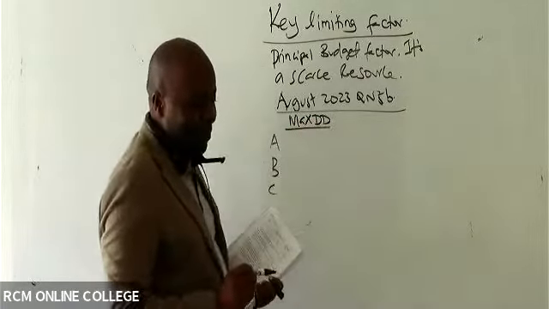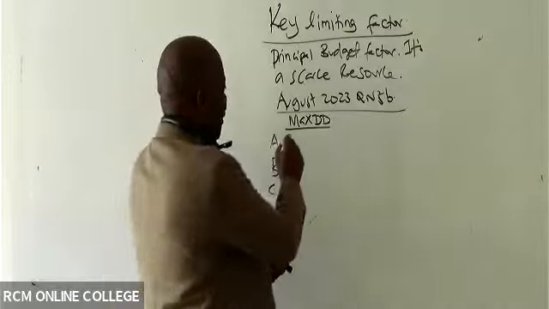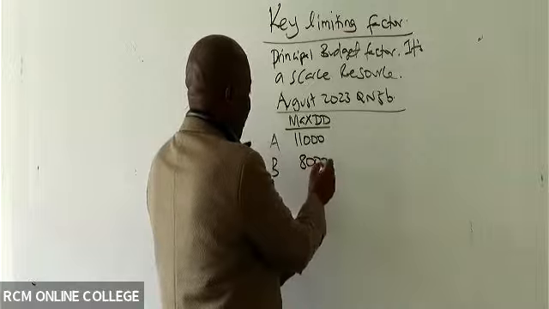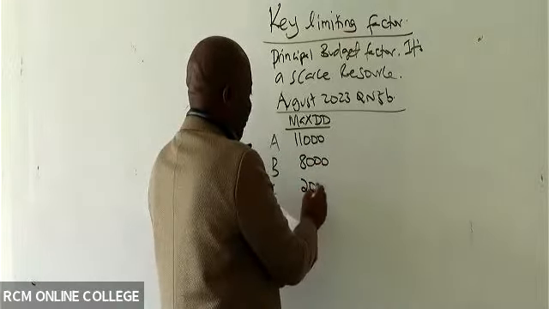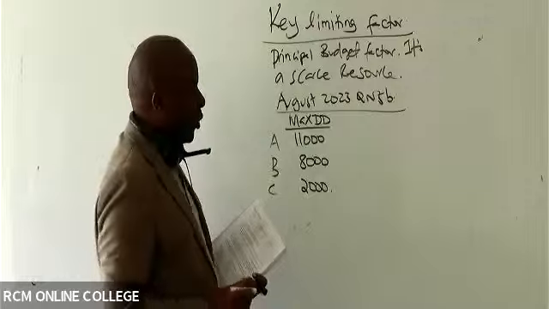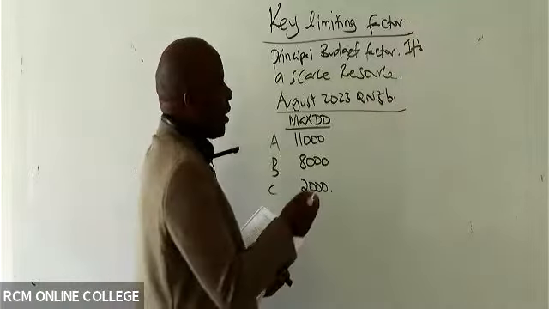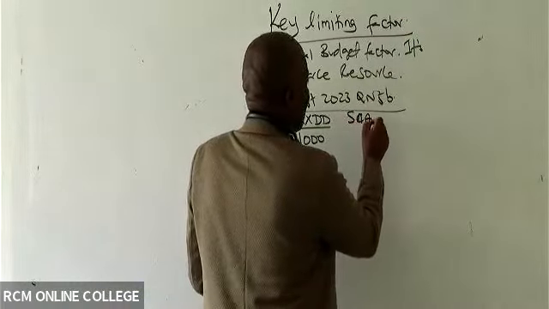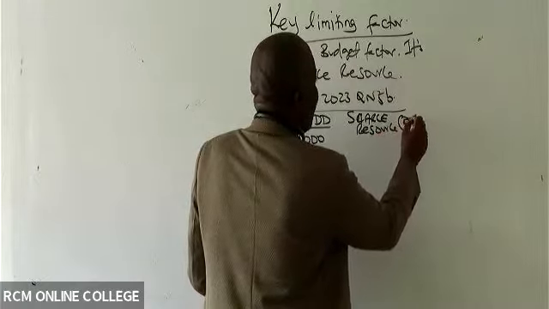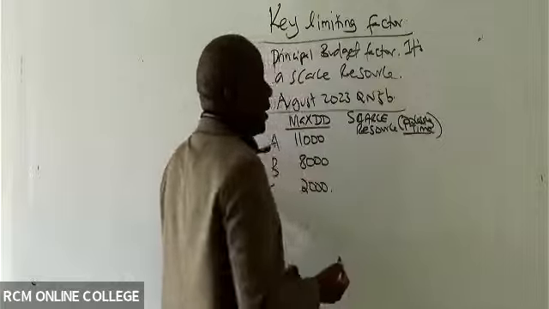When I write DD, I know you know it's demand. Maximum demand for A, I can see it is 11,000. For B, it is 8,000. For C, it is 2,000. So remember, the shortfall will always come from maximum demand and the scarce resource. So the scarce resource is processing time, which you are able to see somewhere.